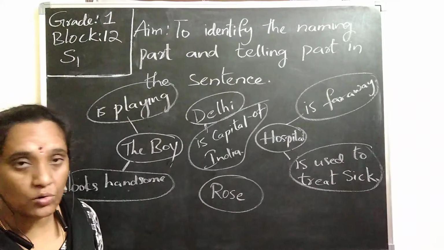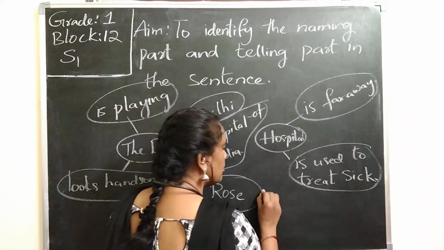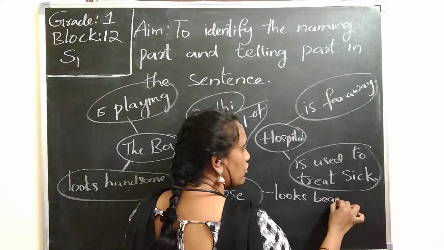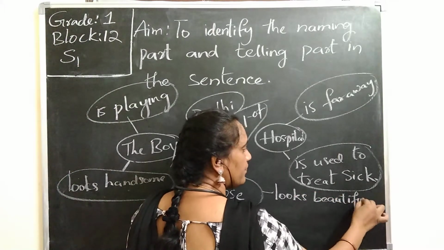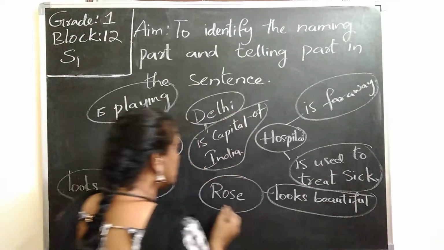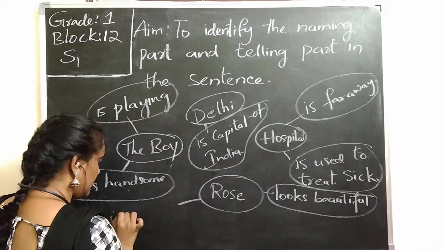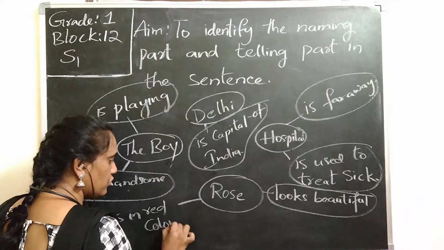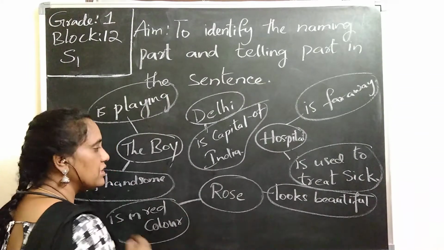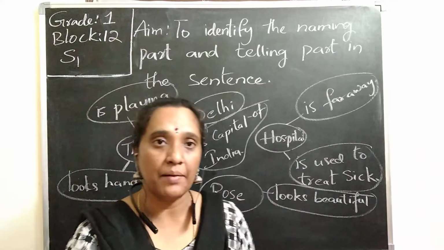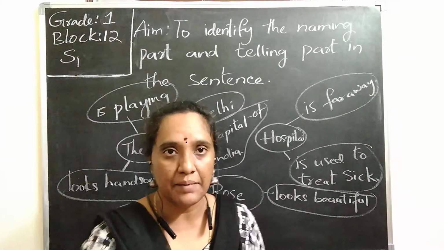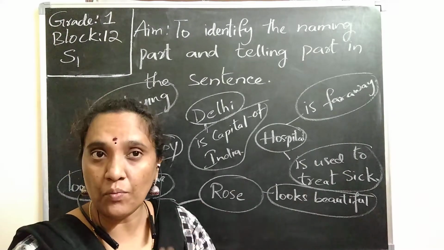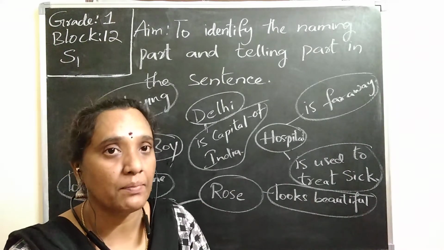Now if I take rose, I can say rose looks beautiful. I can say rose is in red color. I can say the color of the rose, it is in red color. Whatever I am saying about the rose can be called the telling part. So for every sentence we use, you want to observe about whom we are telling.